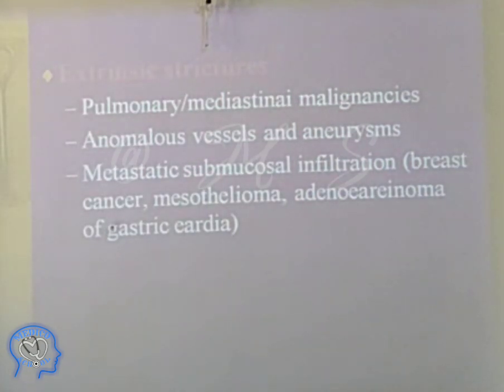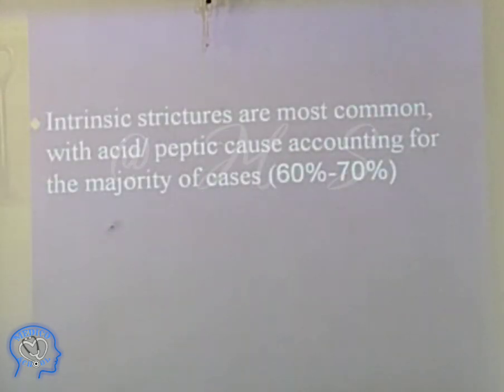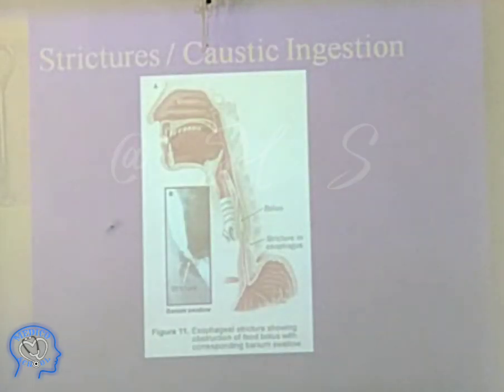Then we have metastatic submucosal infiltration, for example breast cancer, which can also metastasize into the esophagus. Ingestions are most common with acid. I told you, the ingestion of acid can also cause a stricture. Caustic ingestion accounts for the majority of the cases, 60-70%. Now see this picture over here.